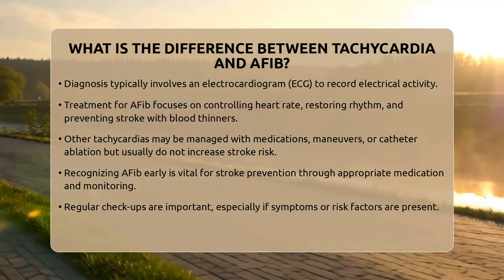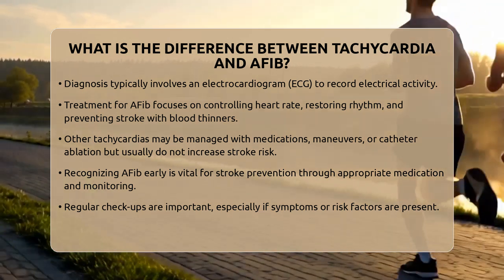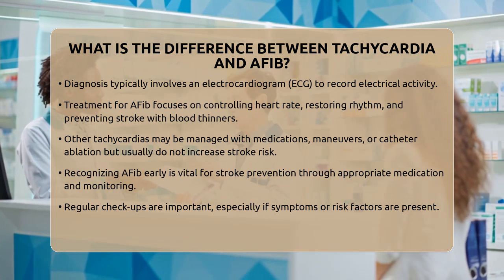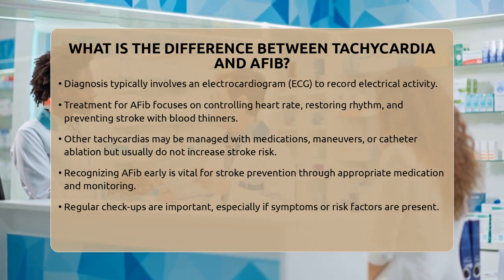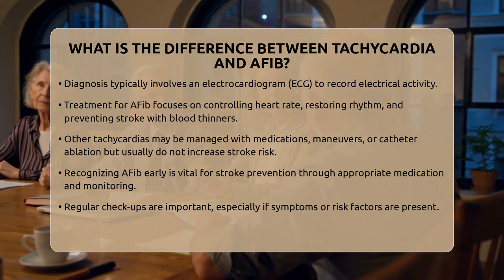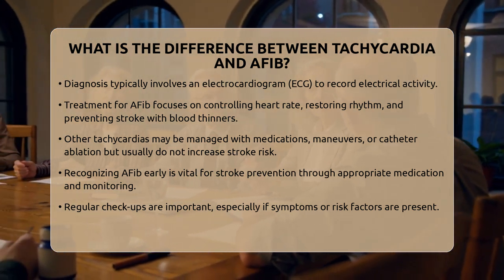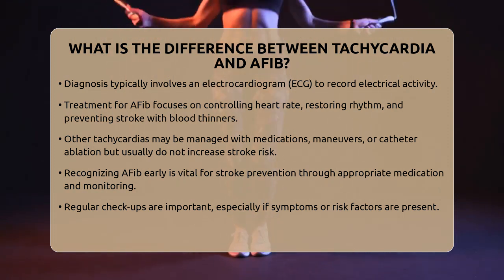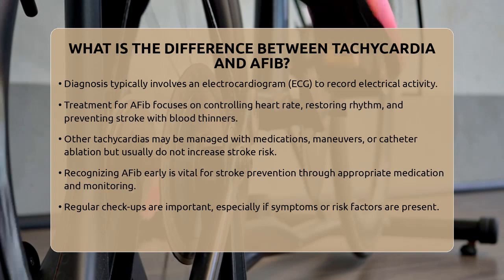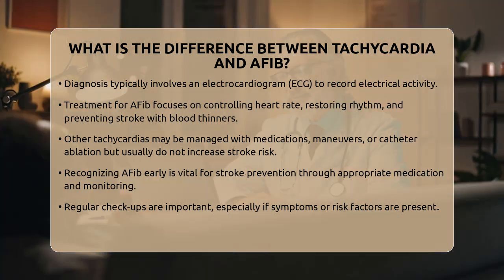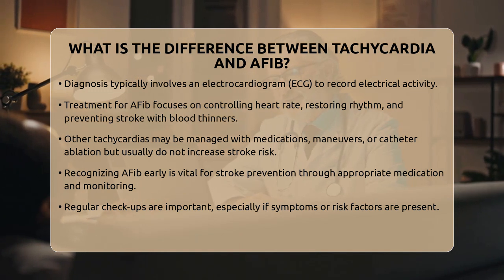Treatment strategies differ. Managing AFib focuses on controlling the heart rate, restoring normal rhythm when possible, and most critically, preventing stroke with blood thinners. Lifestyle changes, managing other health risks, and sometimes procedures like ablation are part of the plan. For other tachycardias, treatment may include medications, maneuvers to slow the heart, or catheter ablation, but stroke prevention is not usually a primary concern unless AFib is also diagnosed.